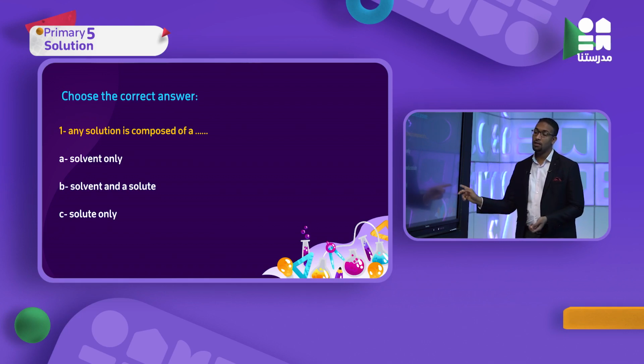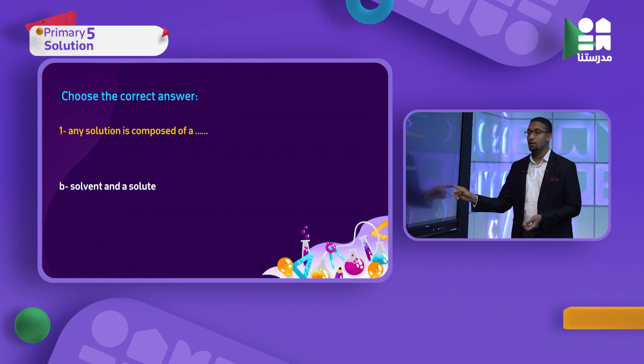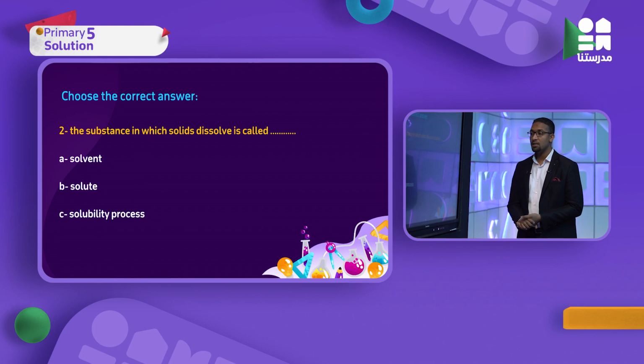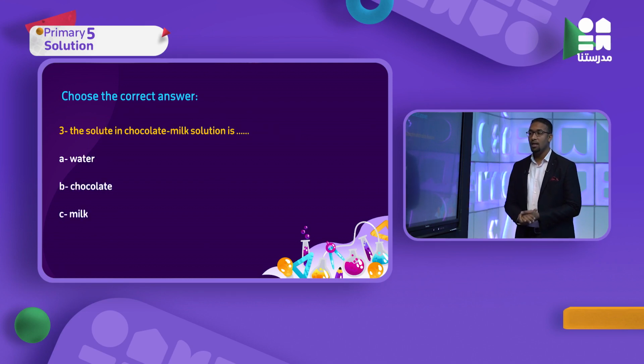The right answer is solvent and solute, both of them. Question number 2: the substance in which a solid dissolves in cold is what? The substance in which a solid like salt will dissolve in cold is the solvent. Perfect.